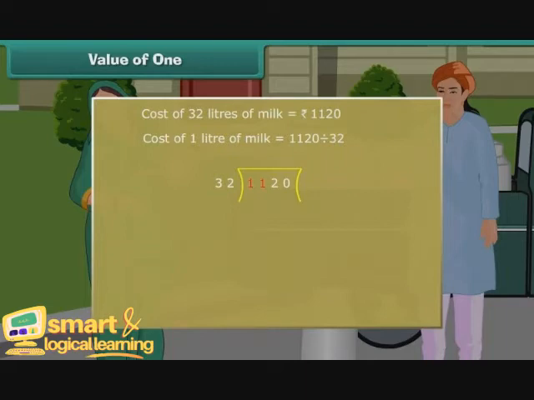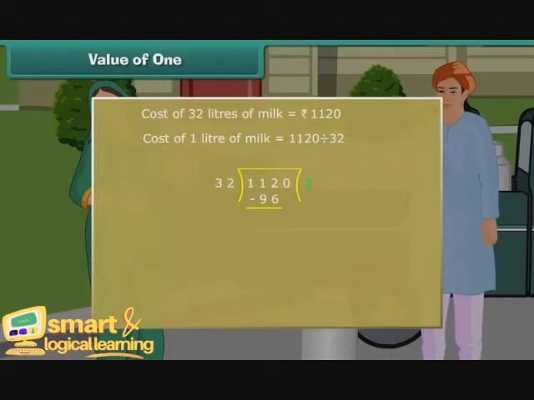Now consider the first three digits together. 112 is big enough to hold 3 times 32, that is 96.